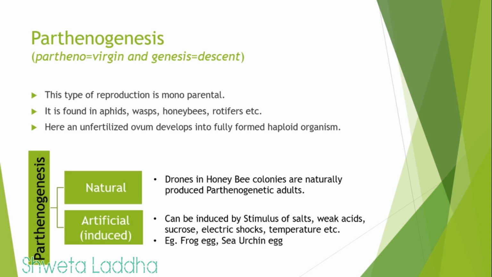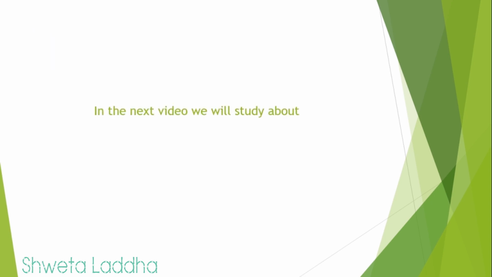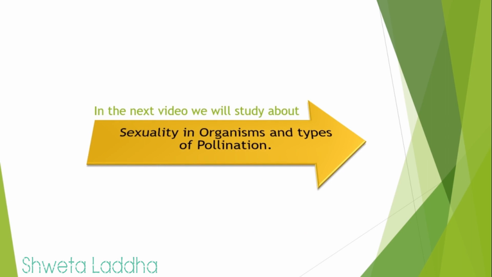So we complete here about the various aspects related to sexual reproduction. In the next video, we will study about sexuality in organisms and different types of pollination in plants.